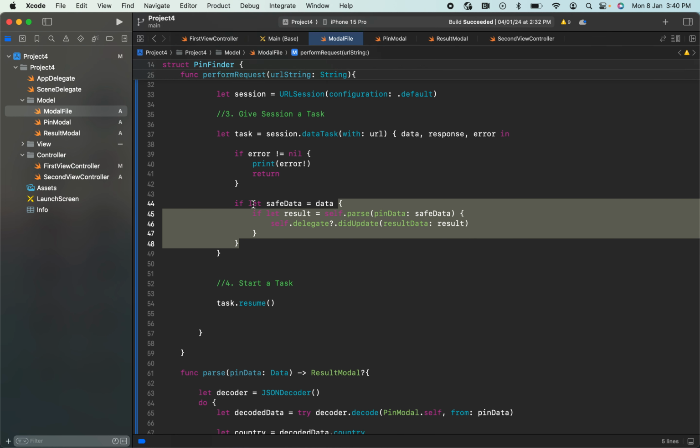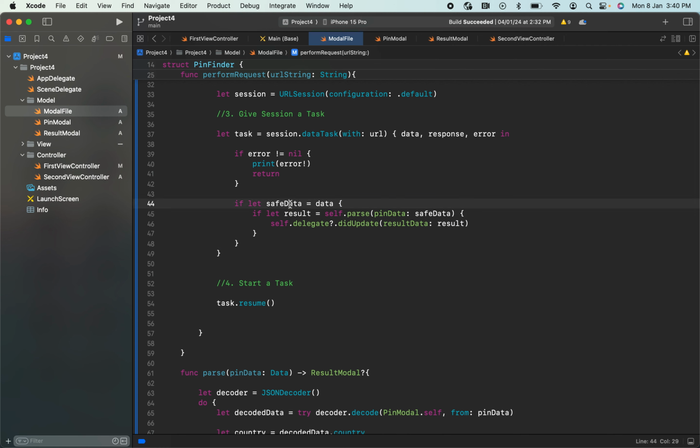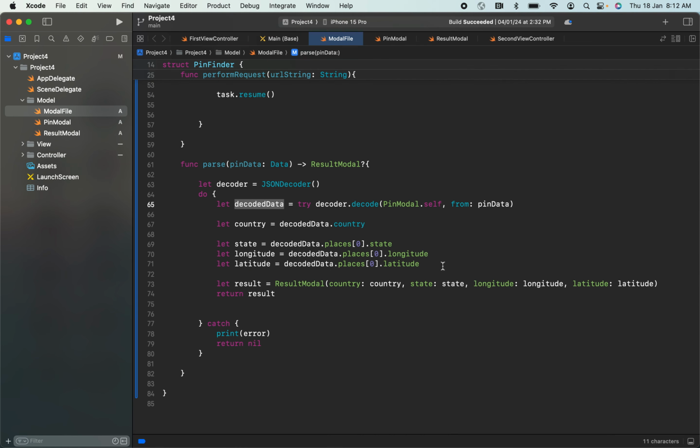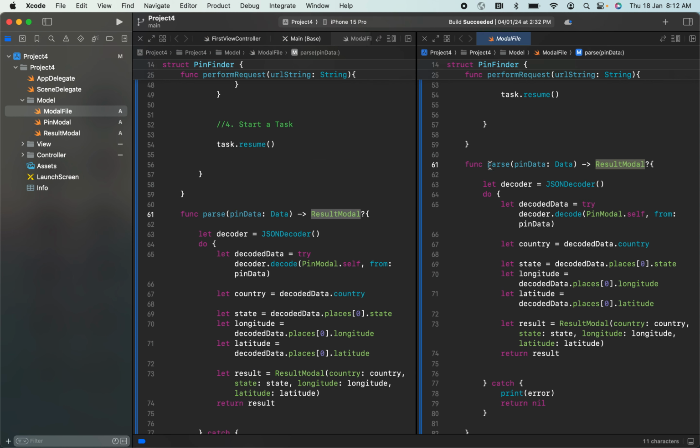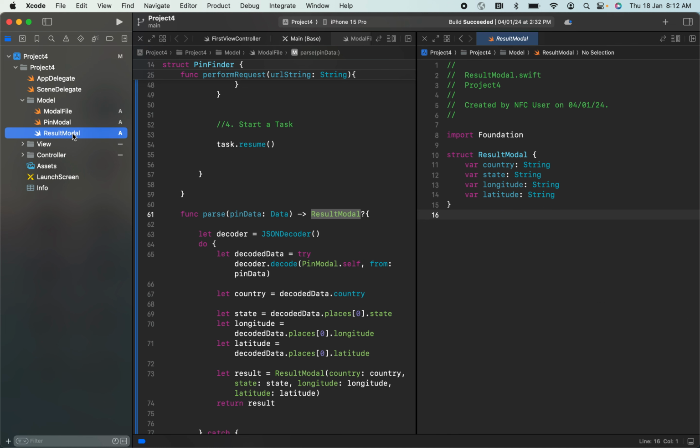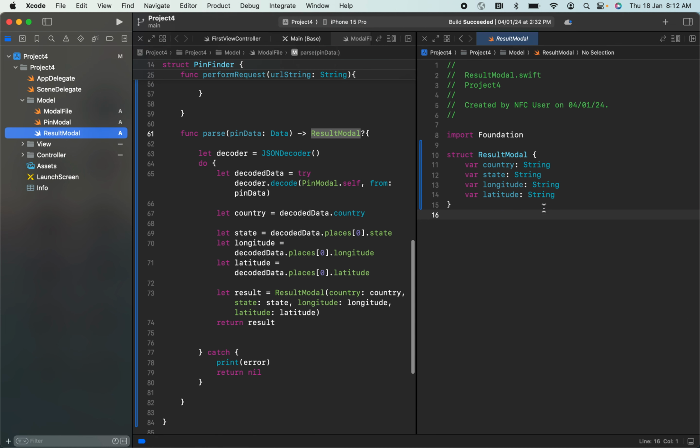So again, I'm using the if-let statement. Save data equal to data means I'm passing that save data into another function, that is function parse here. This function parse will return a type of result model. This result model we have already defined here. So these are the 4 parameters that we are going to return from this function parse.